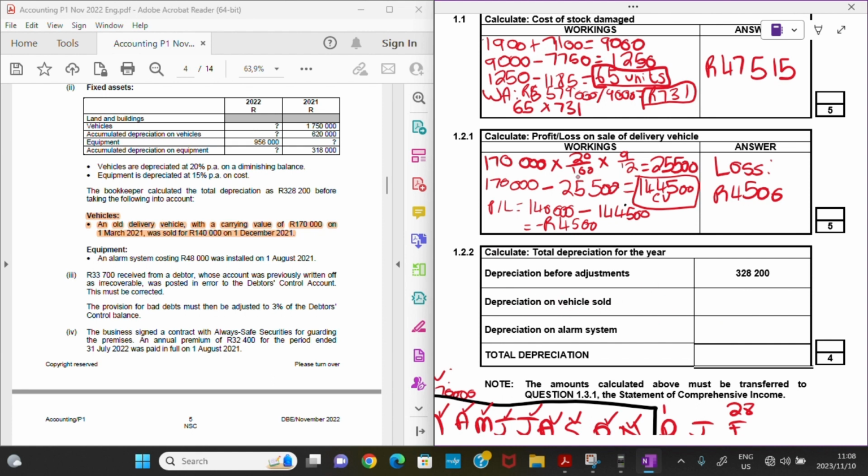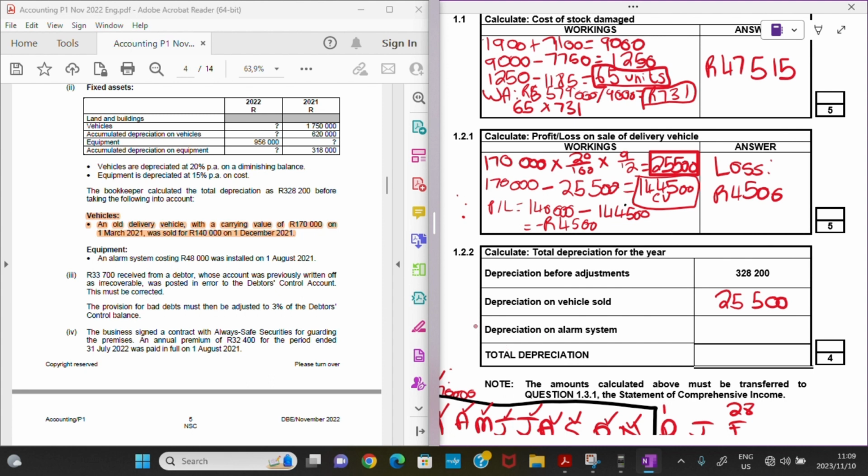But for this one, we already calculated it here now when we got the 25,500 rands, because it's actually the depreciation for this current financial year, right? And we are looking for the total depreciation for the year. So we're just gonna have now 25,500 rands here. Okay, that was pretty straightforward.